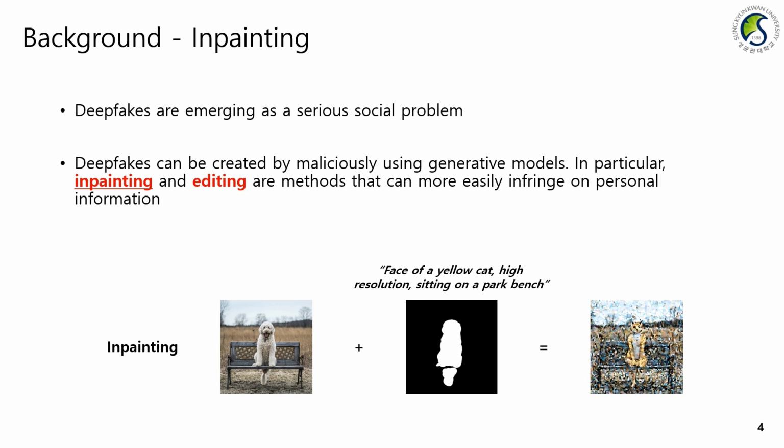Below is how inpainting works. As shown in the image, we can use a generative model to fill the unmasked white areas with desired prompts. In this example, by inverting the mask and providing an appropriate prompt, we could create a deepfake that preserves the dog's identity while generating a new background.